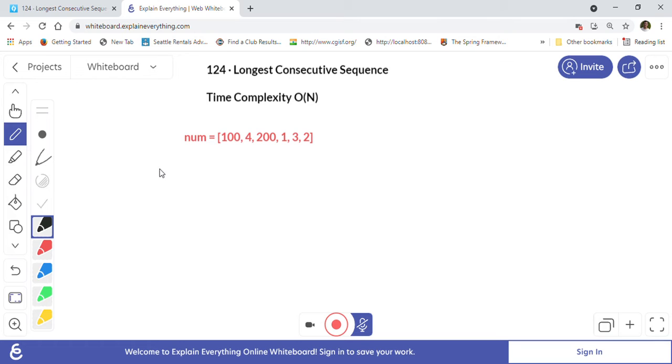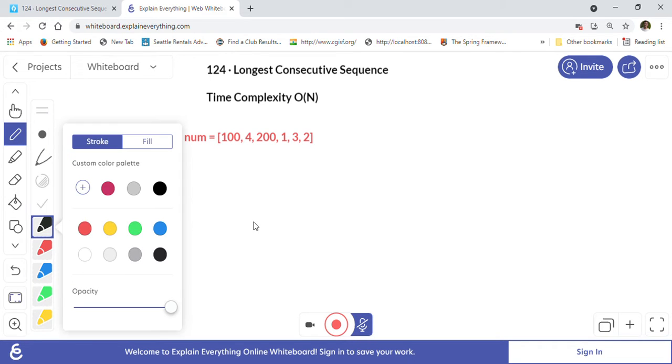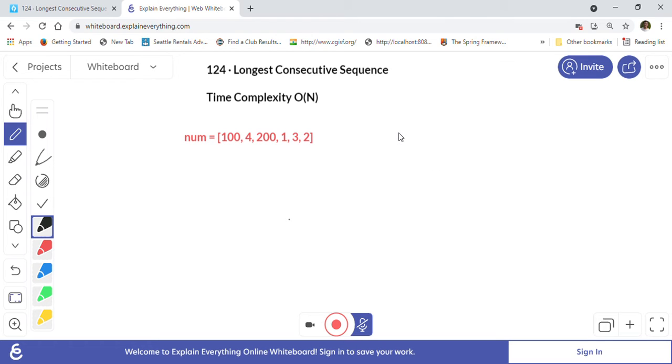So this is the array that is given to us, for example. What we will do first is use a set. We will iterate over this array and store all our numbers in the set. So let's say this is our set. 100 will be there, then 4 will be there, 200 will be there, then 1, 3 and 2. So this is what our set will contain. This is O(n), where we loop and store all the values in the set, right?